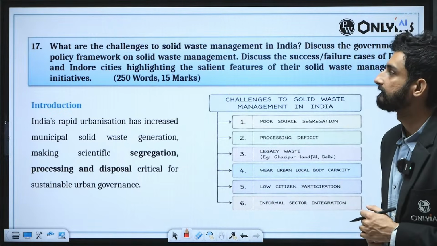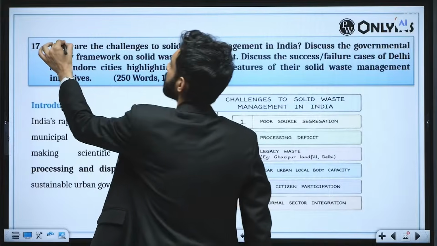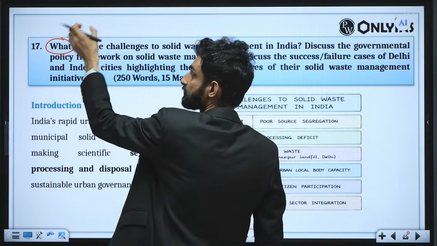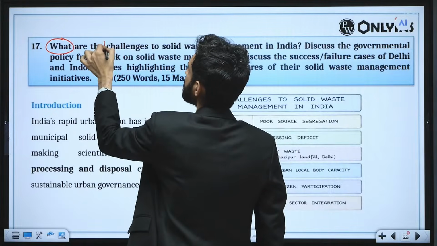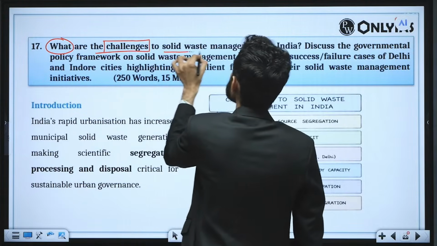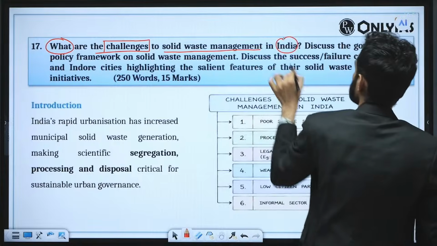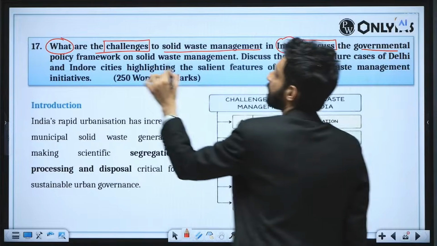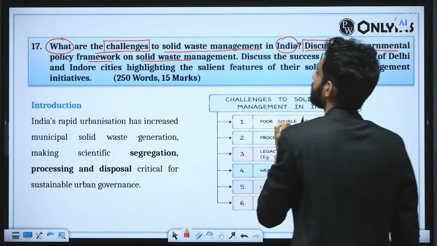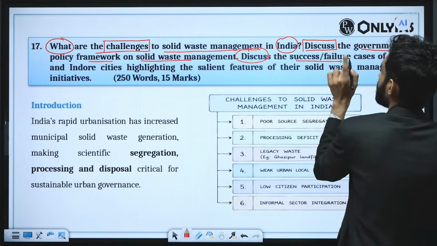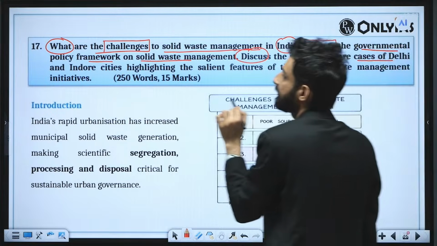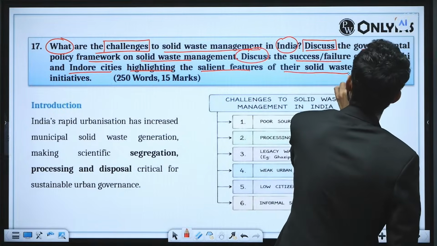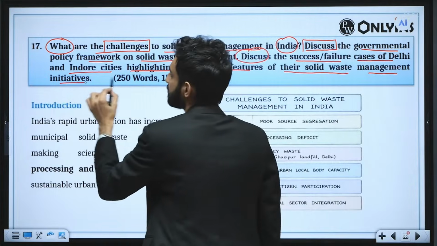Third question that we have, the second last question, see the question tag, what is it? It is not asking for the discussion, the explanation, the examination of it. What are the challenges to solid waste management in India? Then second part of the question: discuss the governmental policy framework on solid waste management. Discuss the success/failure cases of Delhi and Indore cities, highlighting the salient features of their solid waste management initiative. Again, see the layering.